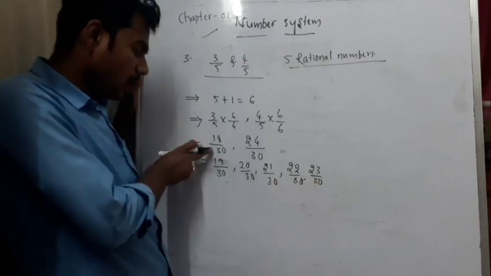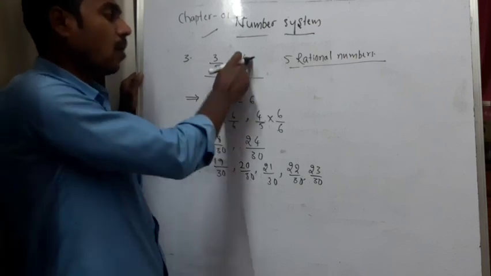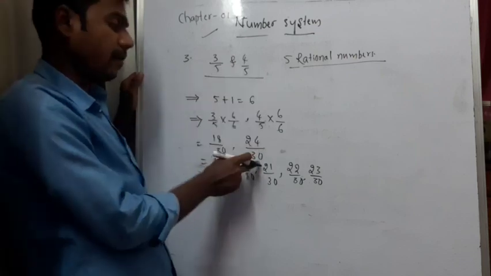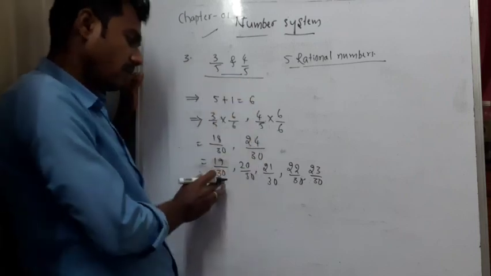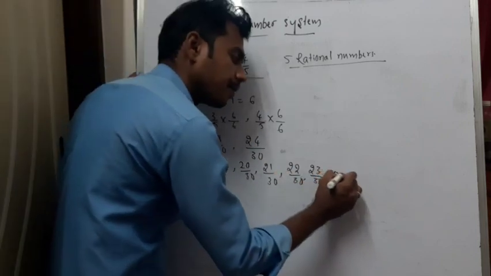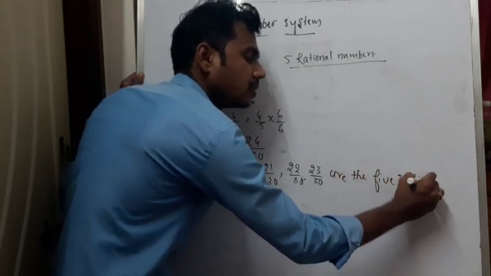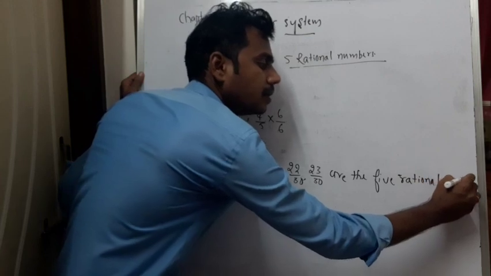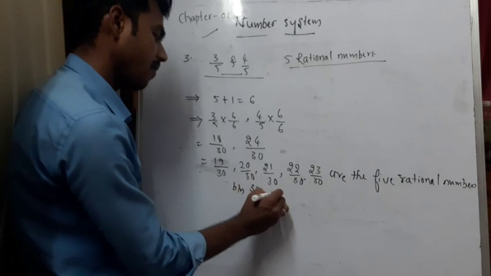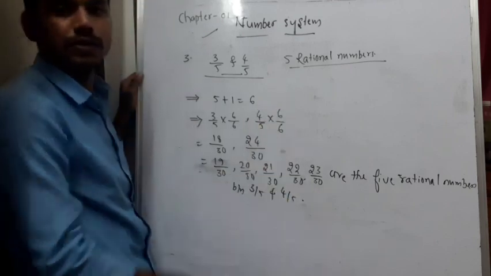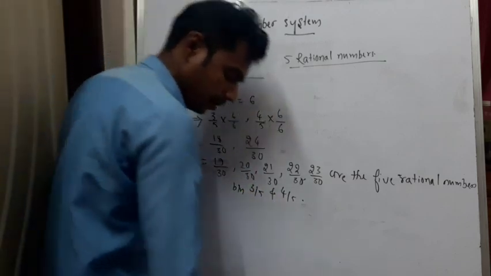So why will we not include 18 by 30 and 24 by 30? 18 by 30 is nothing but 3 by 5, and 24 by 30 is nothing but 4 by 5. We don't want those numbers. We want 5 rational numbers between these two numbers. So we have written the 5 rational numbers between 3 by 5 and 4 by 5. Hope you understood. Okay, so please pause the video and note it down.